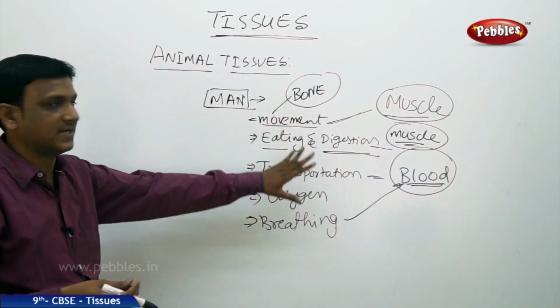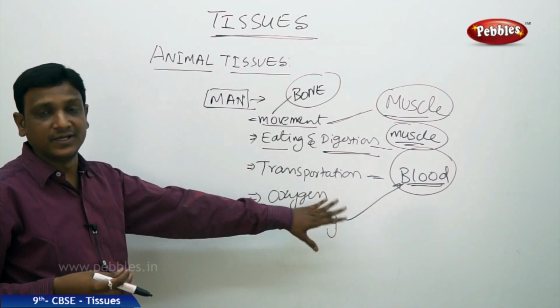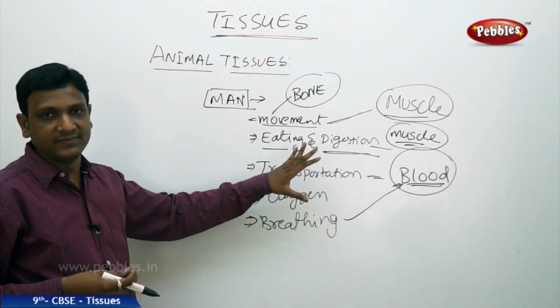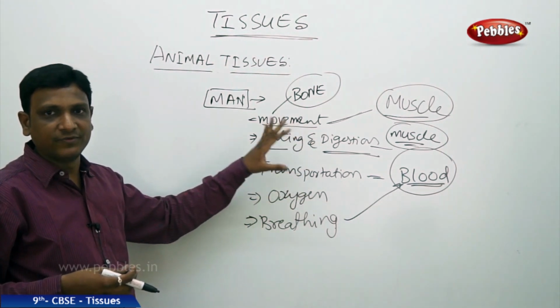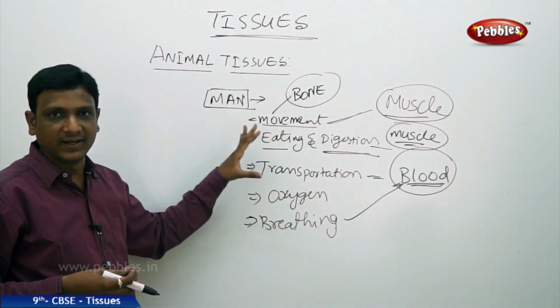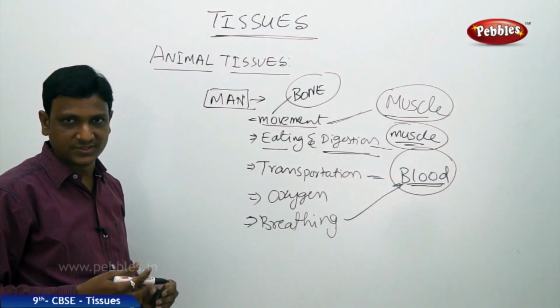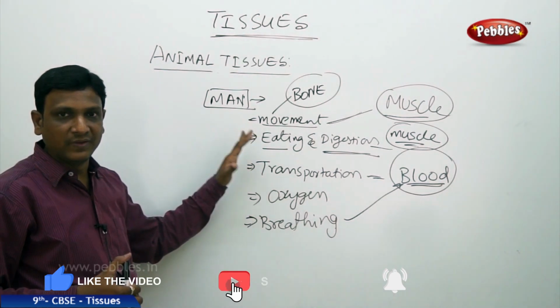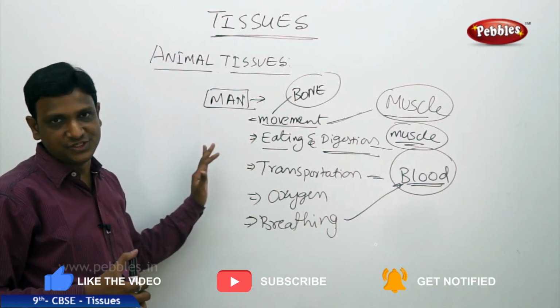These are a few examples, not all. There are so many kinds of activities required for animals to carry out their life, for their survival, not like plants. To do all this, they need a wide range of tissues.